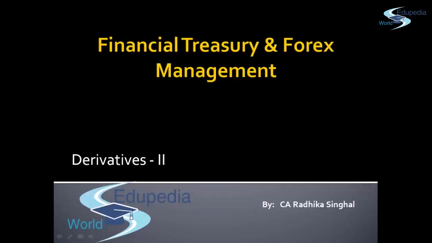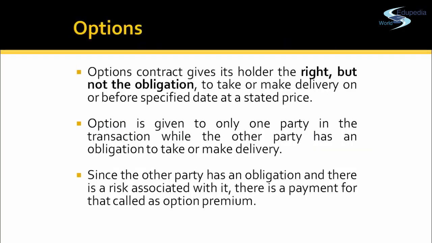Option, as the name suggests, the option holder has a right. He does not have the obligation to make or take that delivery. The other party has an obligation to make or take the delivery. So in an option contract, only one party has an obligation. The other party has the right to buy, or you can say sell, an asset. The party who has an obligation is the one bearing the risk.